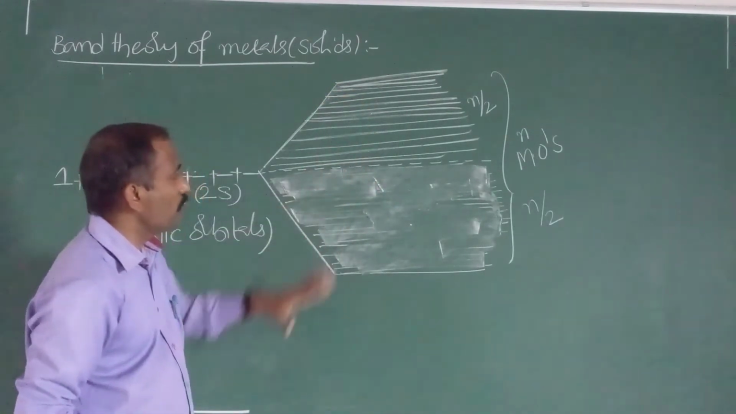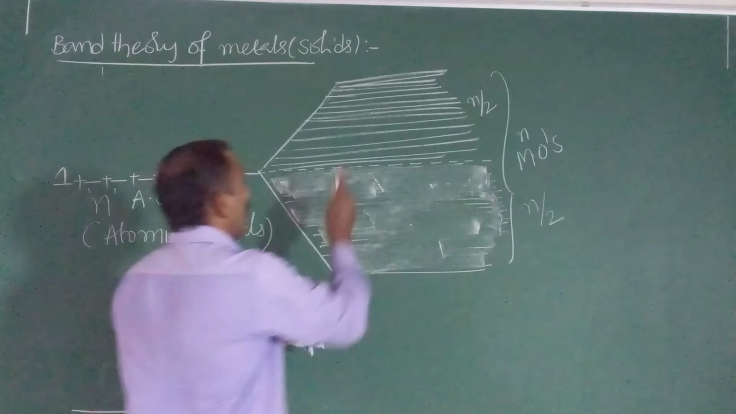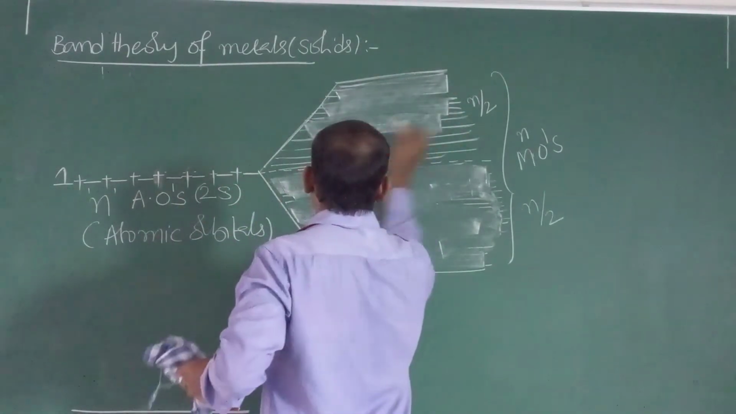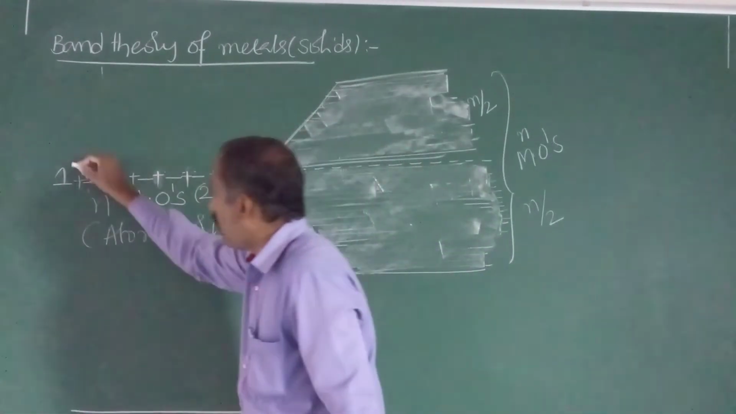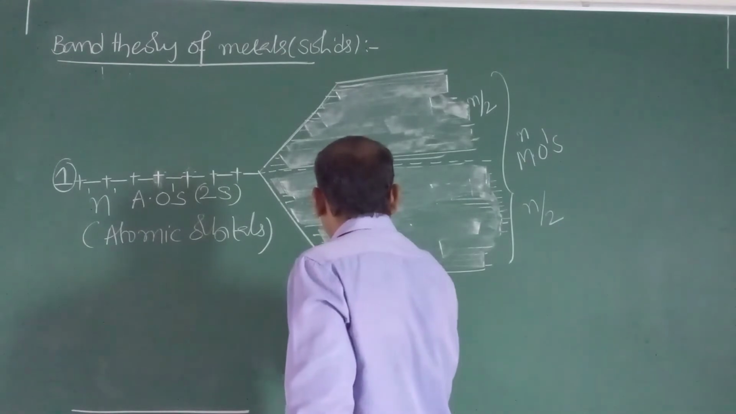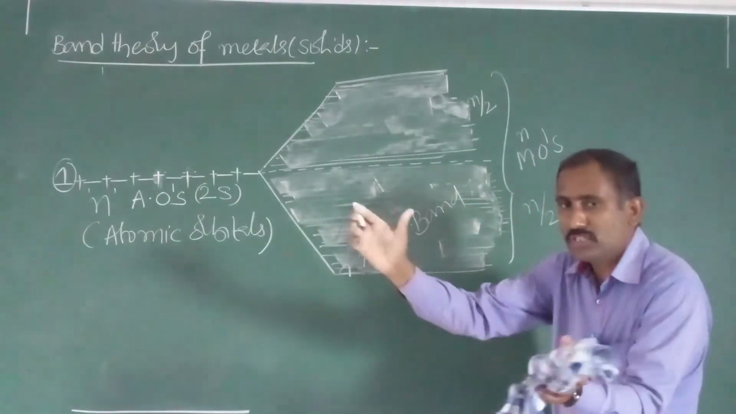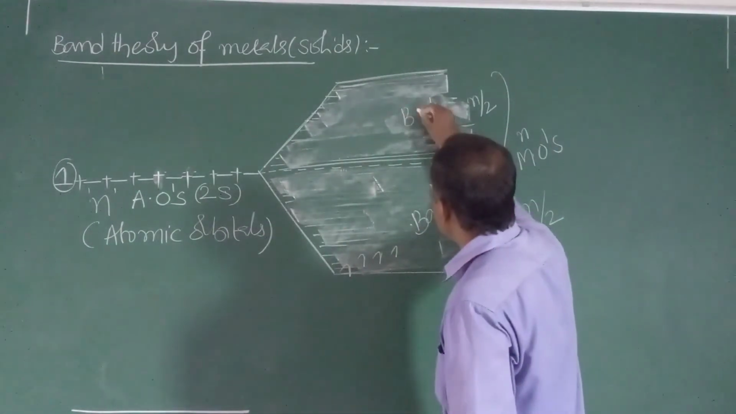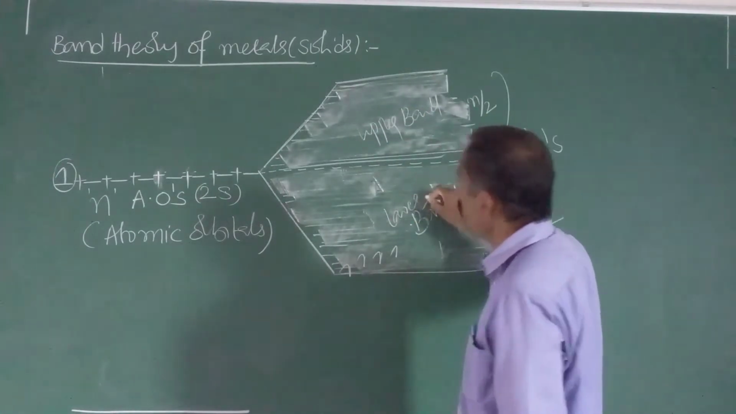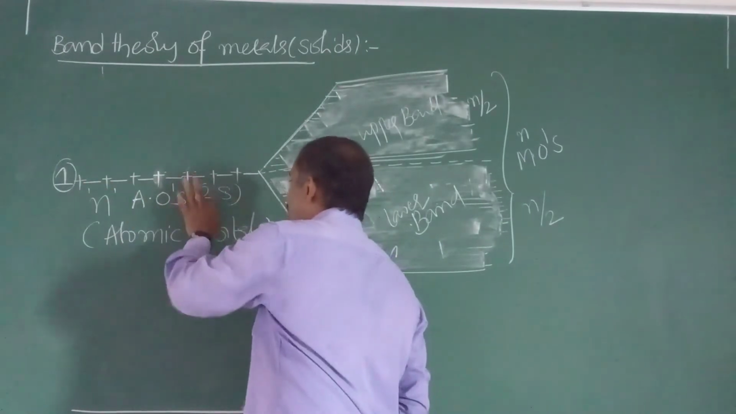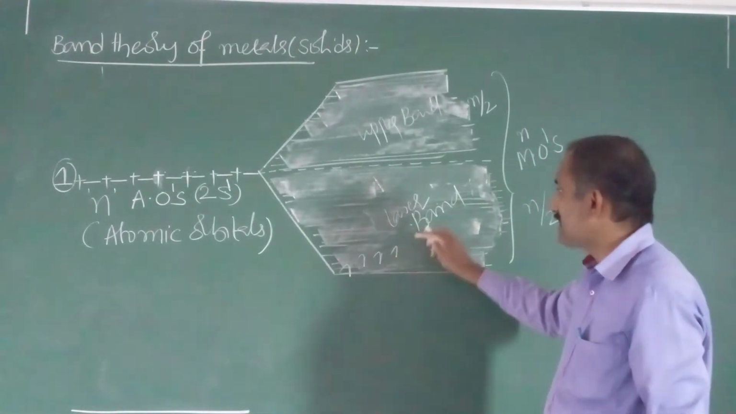So all these n number of molecular orbitals are closely packed. This close packing is nothing but one band. The upper molecular orbitals are also closely packed, so they appear like one band. Band is nothing but close packing of molecular orbitals. This is the upper band and this is the lower band. Initially all the 2s valence electrons, 2s1, are present in the lower band.